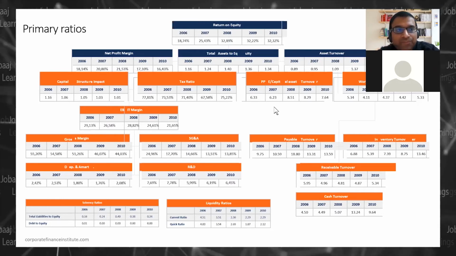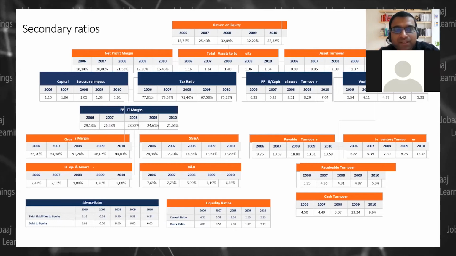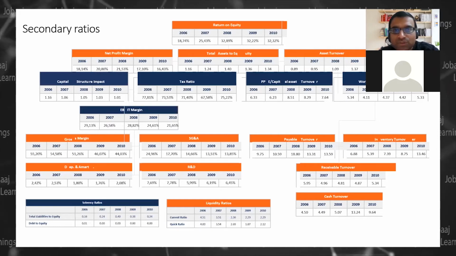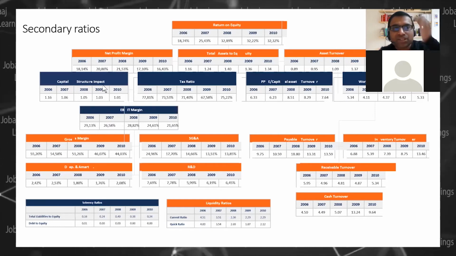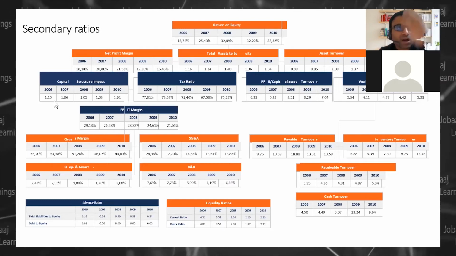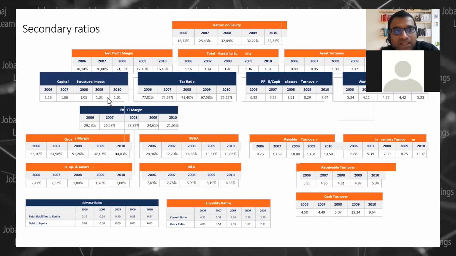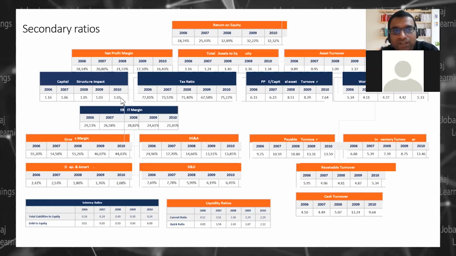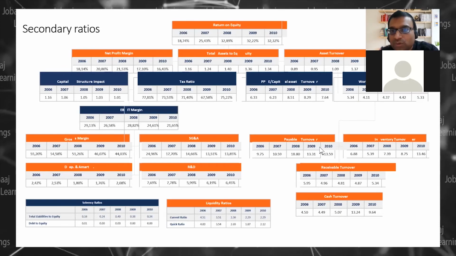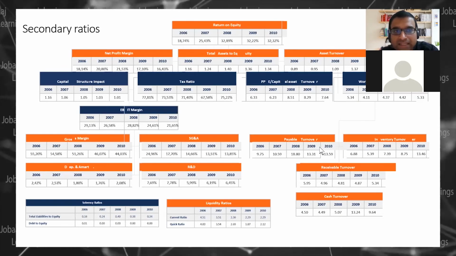Now, we will go to the second level. At the second level, we have a few ratios, which are the capital structure impact ratio, that is how your capital structure has moved from 1.16 to 1.01, right? So leveraging is decreasing in this.